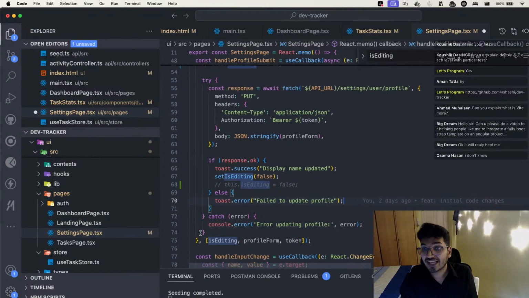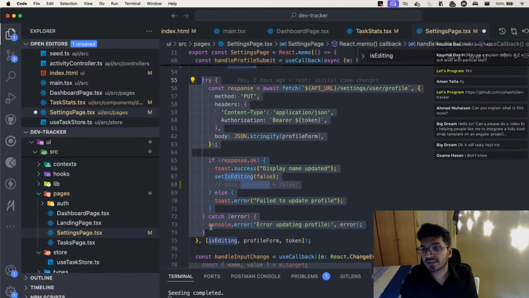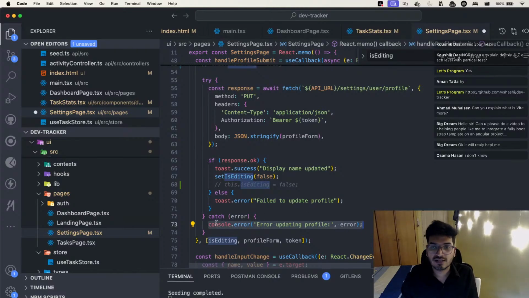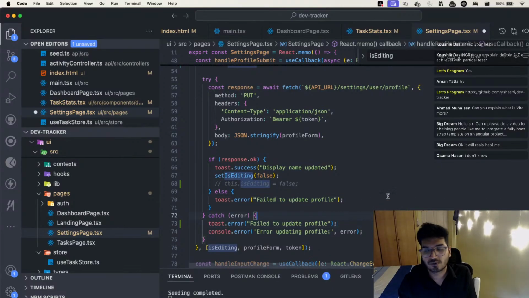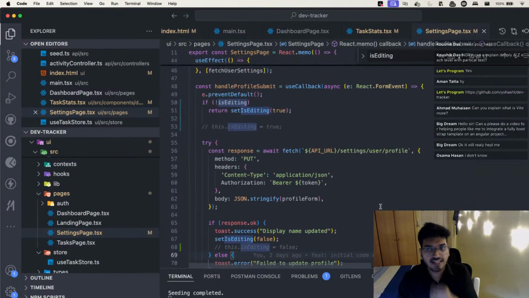And if there was any error in between, like during the API call, then it will come in the catch block, and it will just give a console error. Or maybe if you want, you can also add a toast message that it failed to update the profile. Easy, right? And that's how you do.